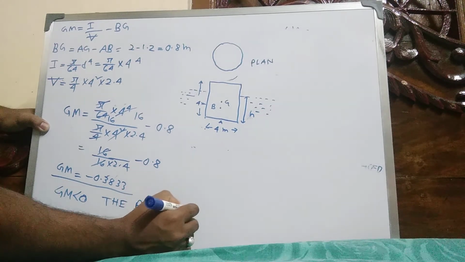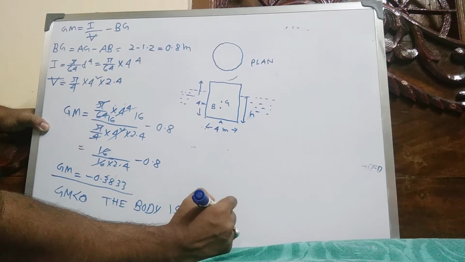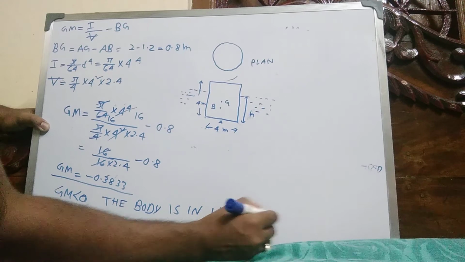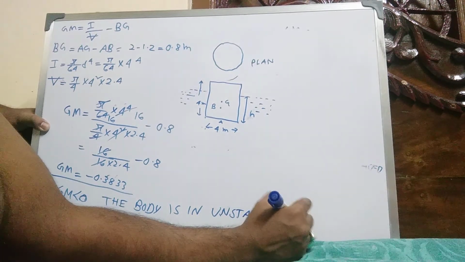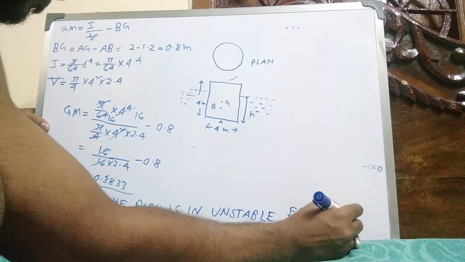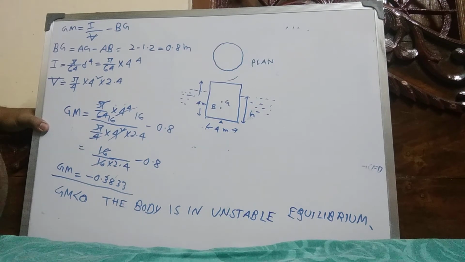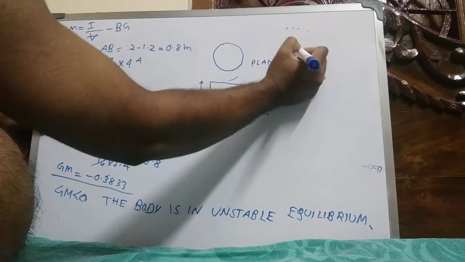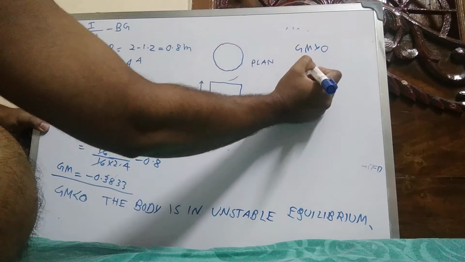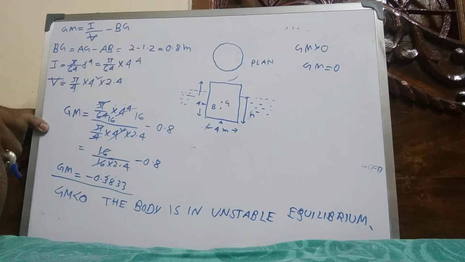And when GM value is less than 0, the body is in unstable equilibrium. Understand? I already said when GM value is greater than 0, the body is in stable equilibrium, and when 0, the body is in neutral equilibrium.